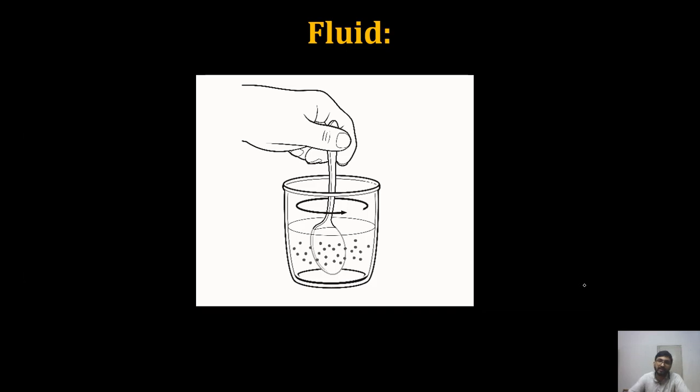Now next, we'll try to understand one more example. I have taken sugar particles and placed them inside a glass filled with water. Now I want to mix this sugar inside this water. So what do we do for that? What is the desi way of mixing this? We'll take a spoon and rotate it in this fashion. We'll stir it. So what will happen?